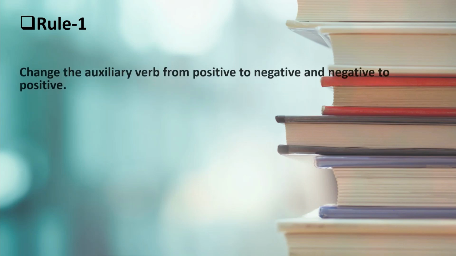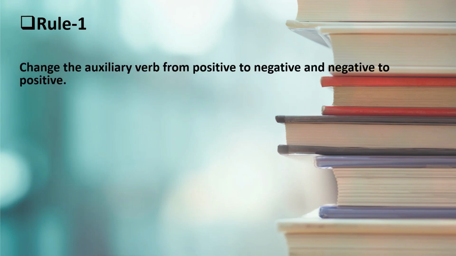Rule number 1. Change the auxiliary verb from positive to negative and negative to positive. Now, let's see some examples. Grass is green, isn't it? So the underlined word, isn't it, is the question tag. So why do we use it? Because grass is, and is here is positive, that's why we put isn't.